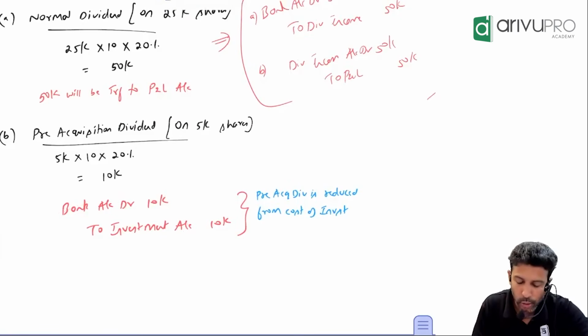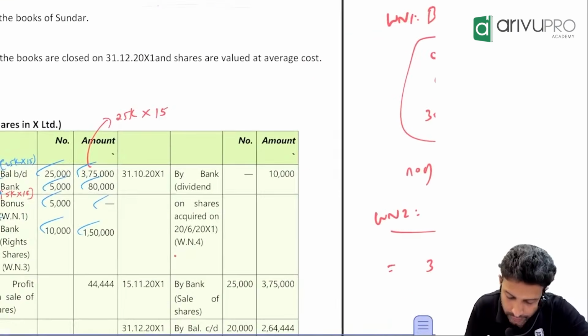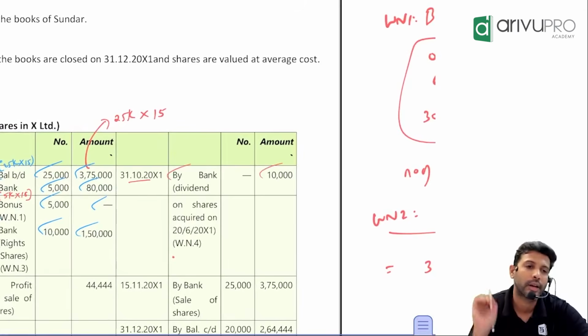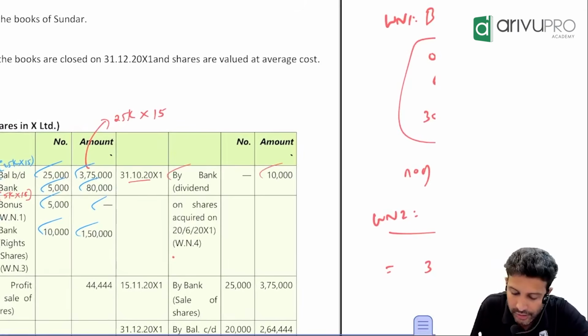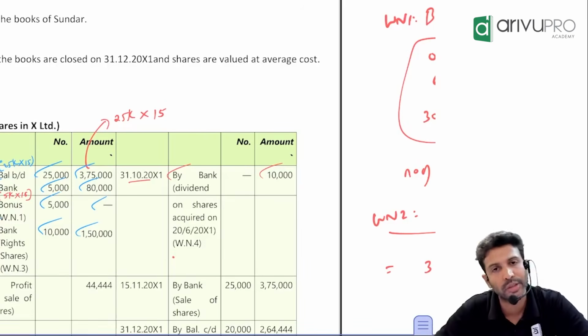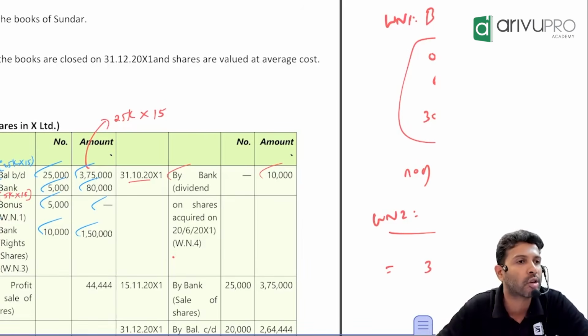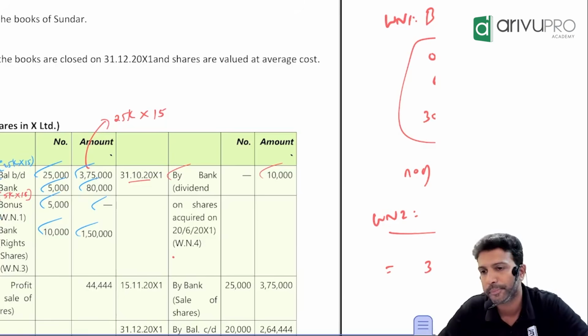In the investment ledger, you will post it as by bank. By bank, how much? 10,000. Why? Because this is not a normal dividend. What sort of a dividend is this? Pre-acquisition dividend. And as per AS 13, pre-acquisition dividend should be reduced from the cost of investment. That's what we've done. Okay, sir.